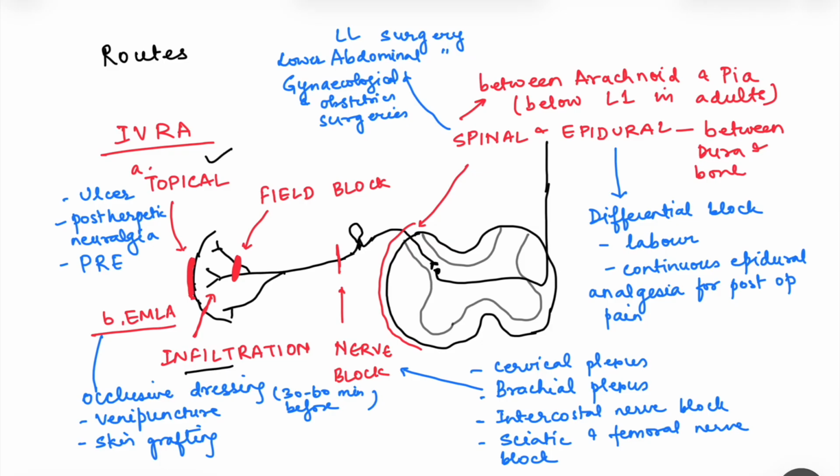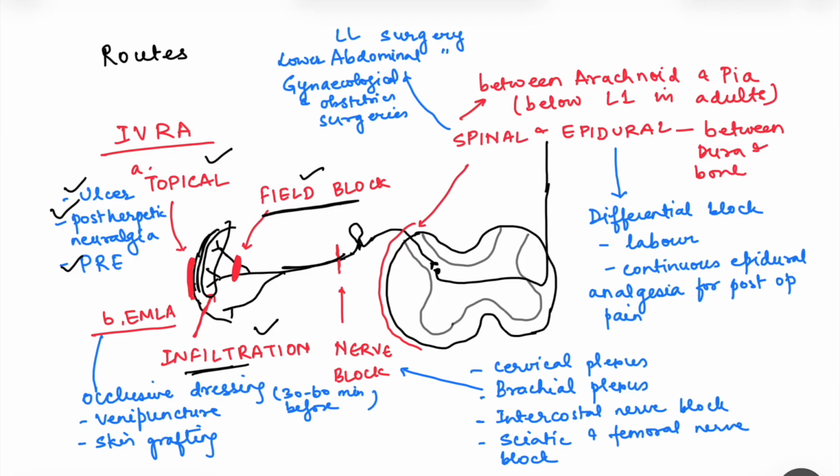One is the topical route, where it is applied to the mucous membranes or the abraded skin areas. For example, in case of ulcer, there is a transdermal patch of lidocaine available for post-herpetic neuralgia. It can also be used for per rectal examination. Then it can be used for anal and genital pruritus and other acute and chronic skin conditions. And then we have infiltration. In infiltration, the drug is given by subcutaneous injection, and we need not know where the nerve is arising, where it is going. We are simply giving it subcutaneously, and whatever nerves are present in the area, all of those nerves will be blocked. So that is infiltration. Another is field block.